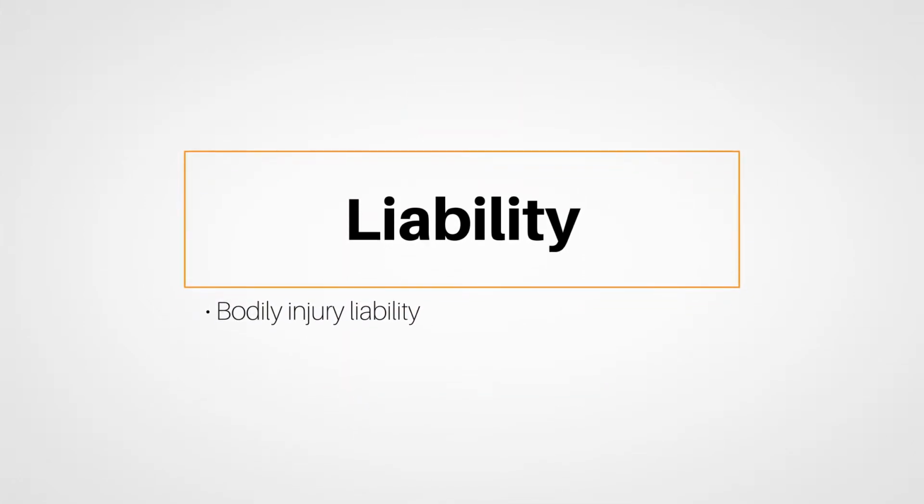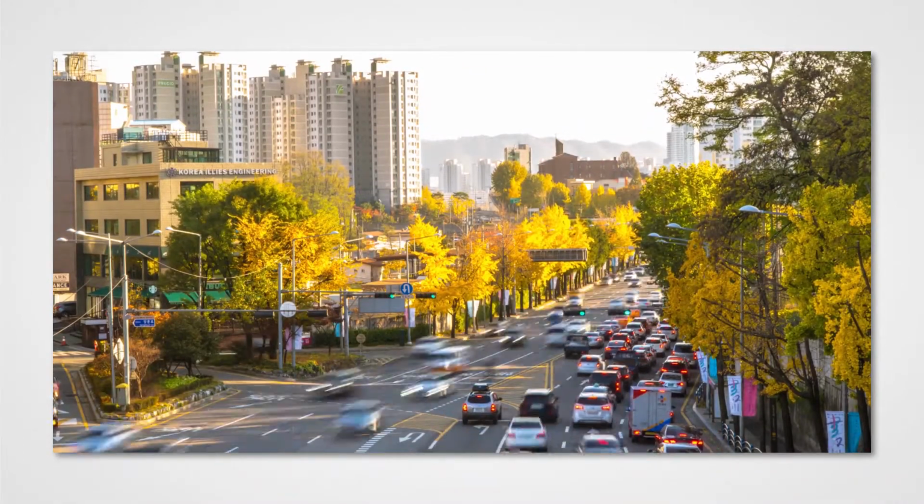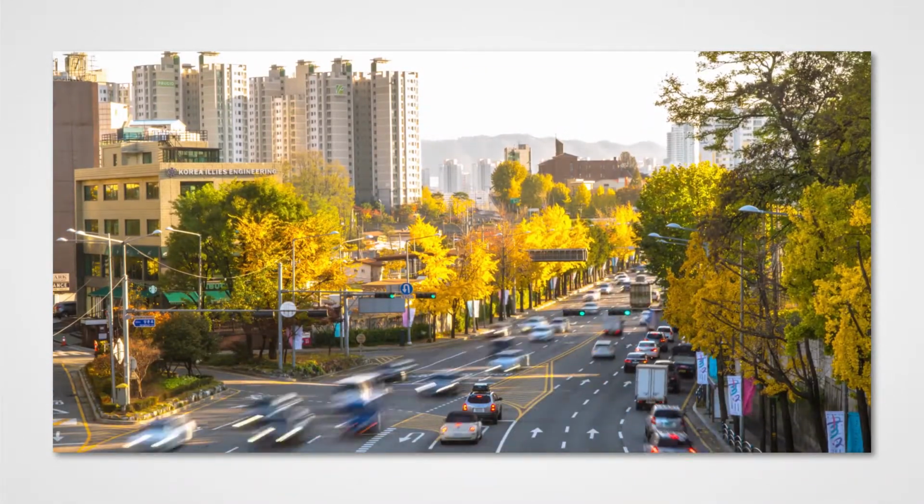In the last section, we included information regarding one of the most critical areas of automobile coverage, the liability sections of the policy. You read that there's coverage for bodily injury liability, and liability pays for damage to the property of others.